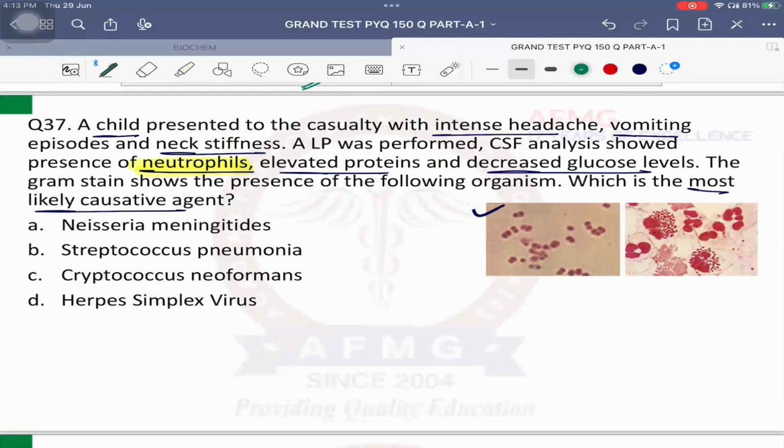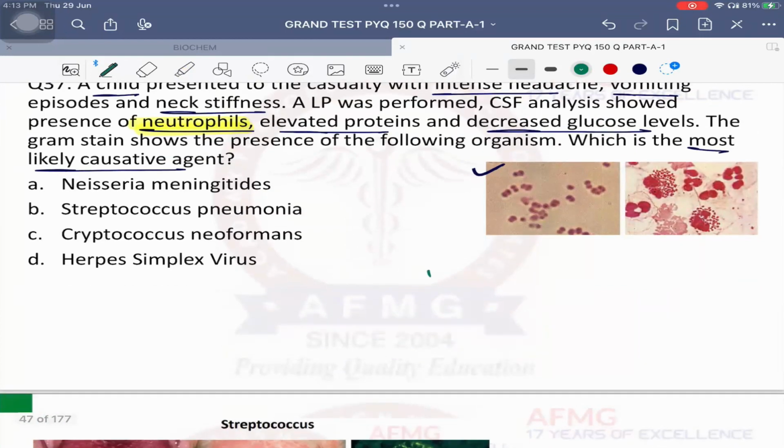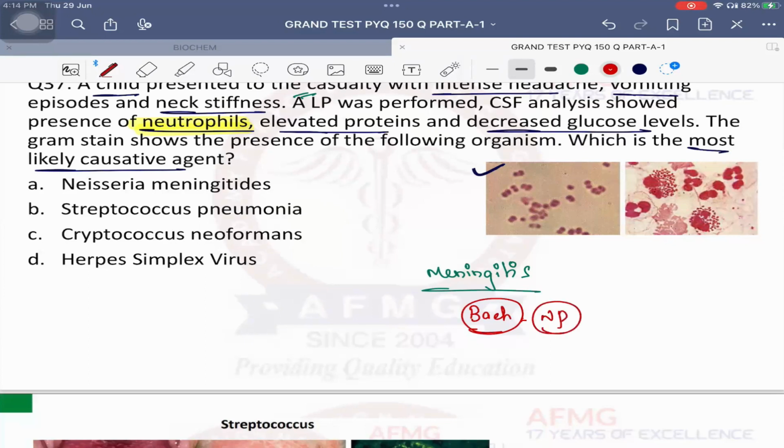Important is, guys, intense headache, vomiting and neck stiffness, sometimes along with fever, is the classical triad of meningitis. So they are talking about a case of meningitis. Therefore, they have performed a lumbar puncture and CSF analysis shows neutrophils. I have told you there are 4 causes of meningitis: bacterial, viral, tubercular, fungal. Only which shows neutrophils? Very good. Only bacterial shows neutrophils. Rest all shows lymphocytes. Therefore, it is a case of bacterial meningitis. So I can rule out option C and D because it is herpes simplex virus and Cryptococcus neoformans, which is a fungus.